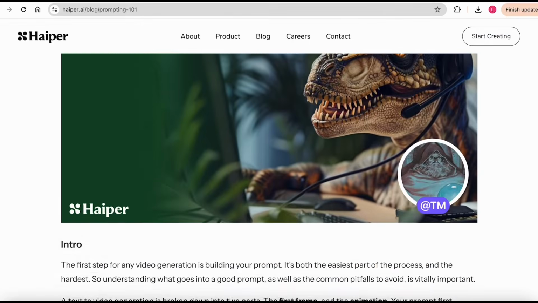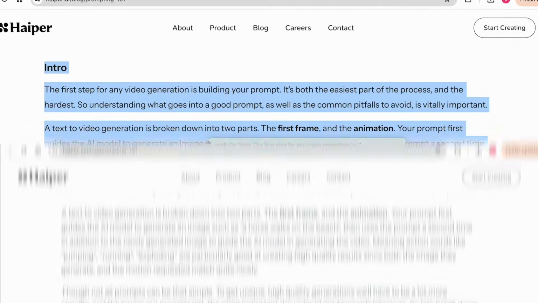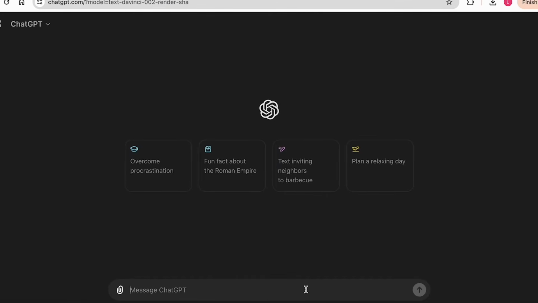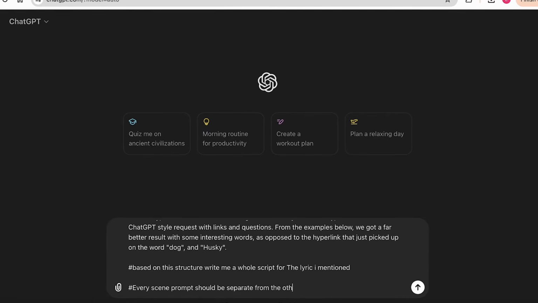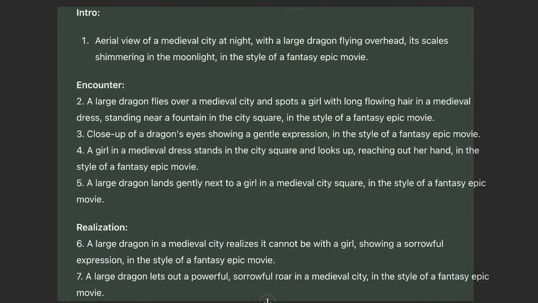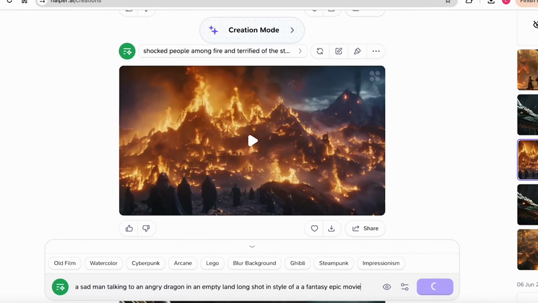On Hyper's blog website, there is a page called Prompts 101 that teaches you how to write a good prompt for your video. So all we need to do is copy these lines and give the whole set of rules and structure to ChatGPT. Then ask it to write separate scene prompts with the entire story structure, mentioning that every scene prompt should be separate from the others. As you can see, there is a whole story, but the structure ensures that every prompt is independent from the others. Now it's time to generate our footage one by one with our prompts.